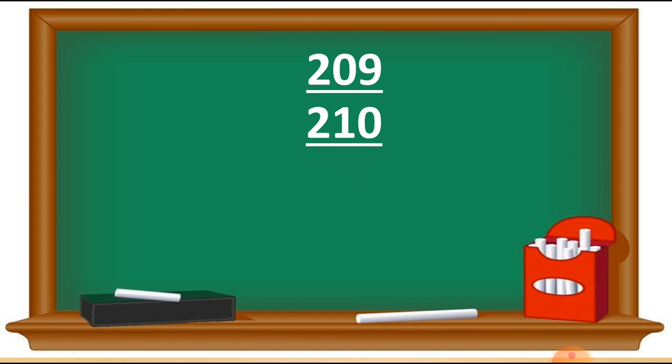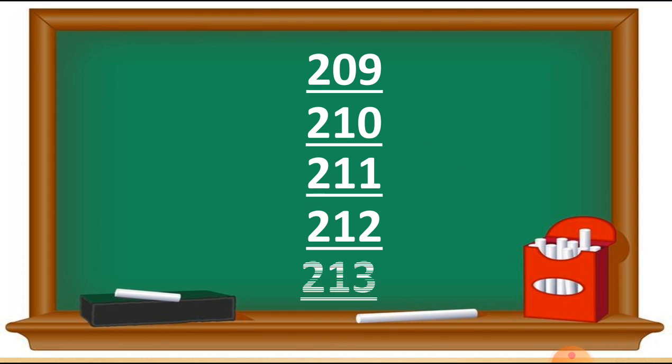So we can write this number as 211. Next, after 11, the number 12 will come. So we write 212, and we read this number as 212.